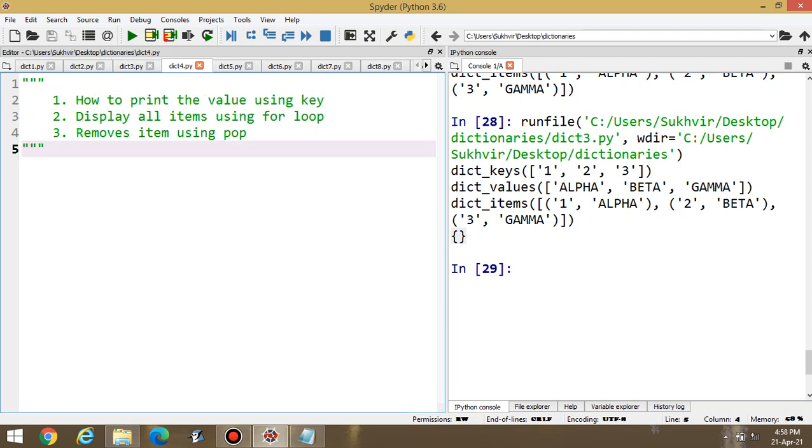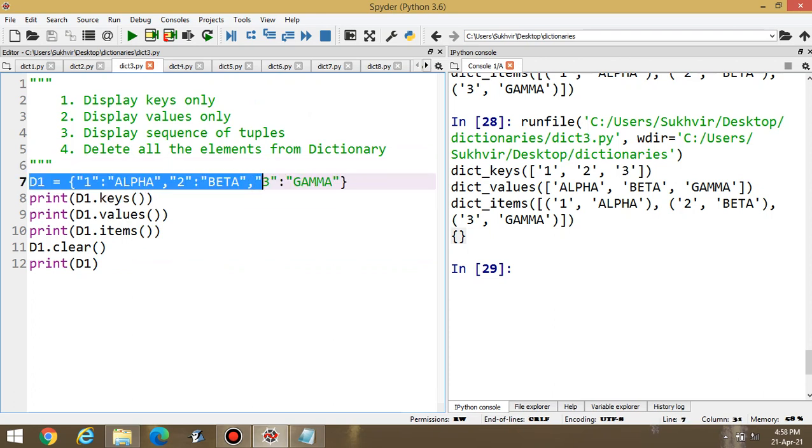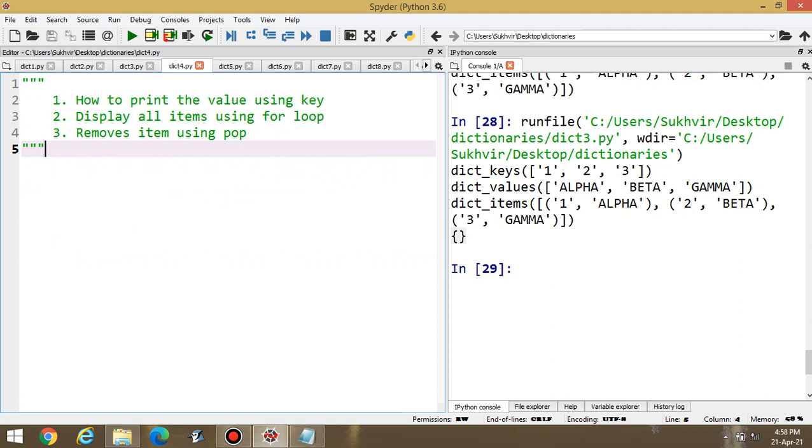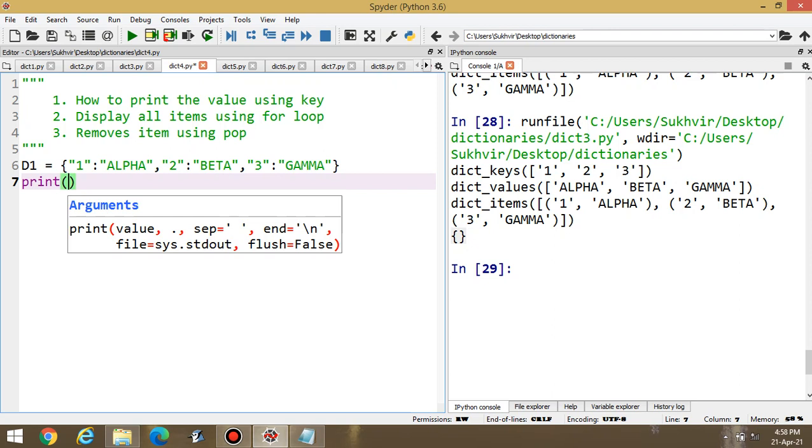Now the next content, how to print the value using key. Display all items using for loop and remove items using pop. Now what to do for that? Again, suppose I am copying this content. You can design the dictionaries according to your choice. It's just an example. It is a dictionary. You can write the content.